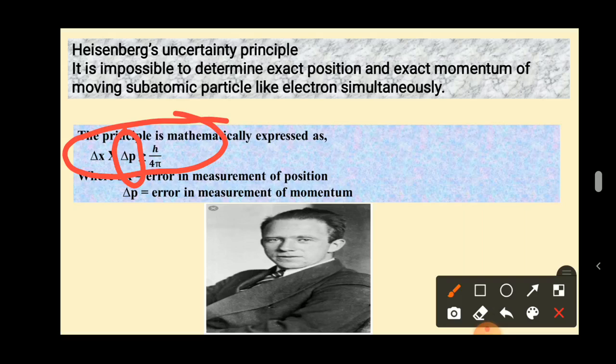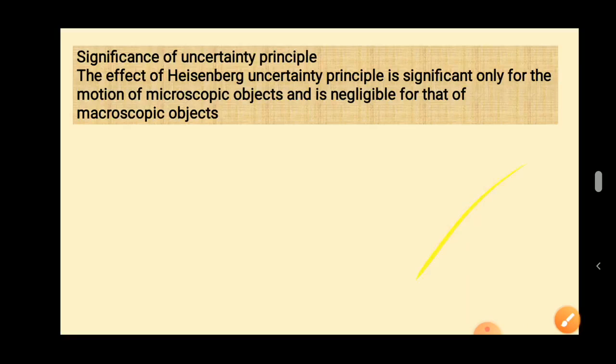Now what is the significance of the uncertainty principle? This is applicable only for microscopic objects, not for macroscopic objects. This is one of the drawbacks of the Bohr model.